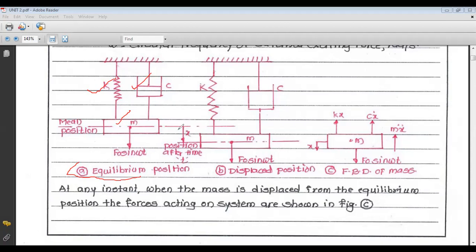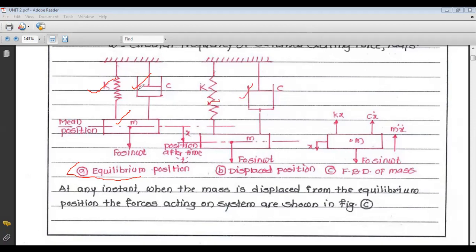So if we displace the mass from the mean position to the displaced position, then the spring is in tension, and the damper is also in tension.